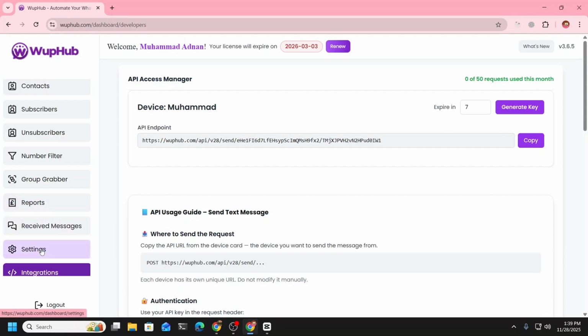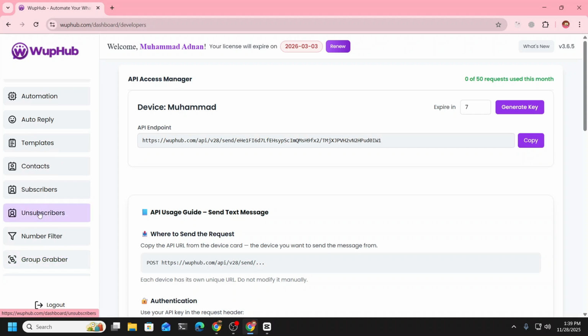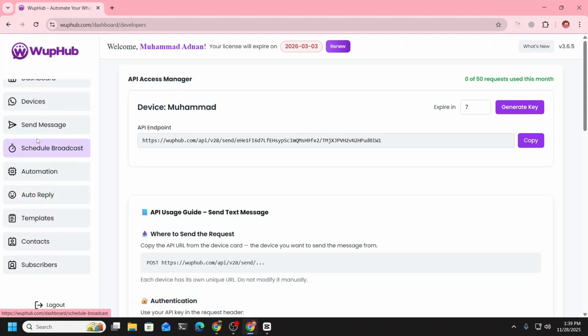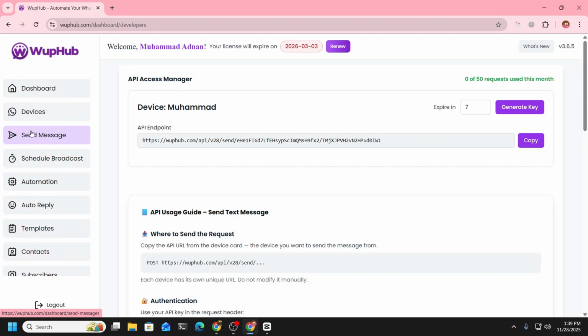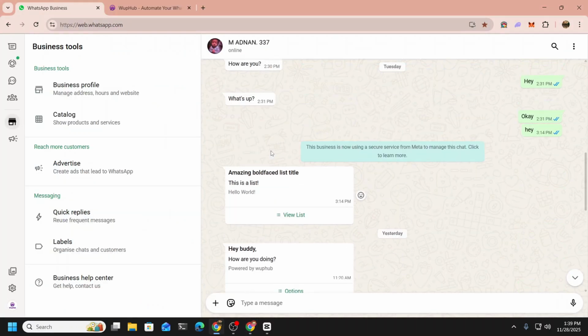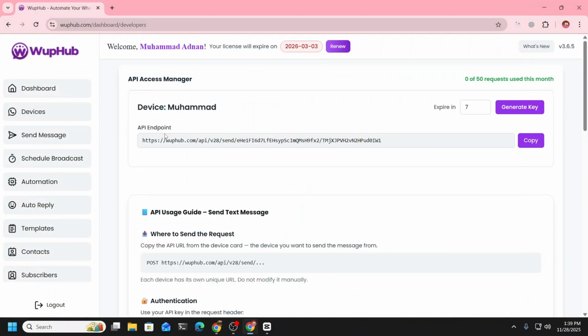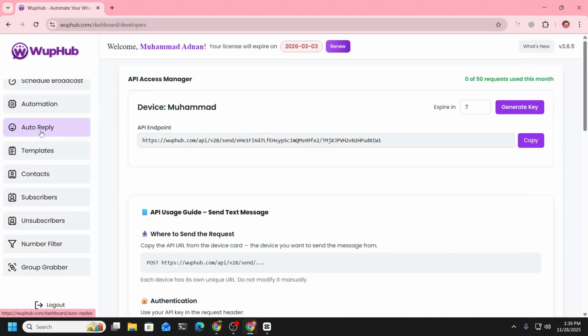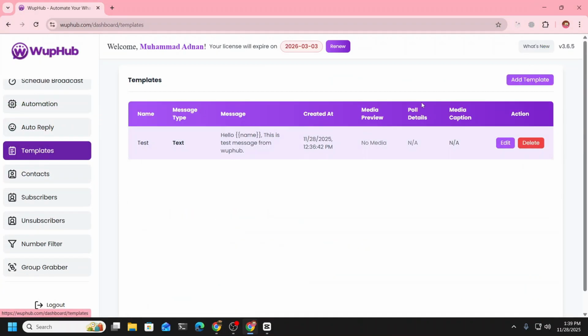The other options we have here are template, schedule, send messages. Okay, now I want to tell you how you can send these button type messages with WupHub. For that, you can come into templates.